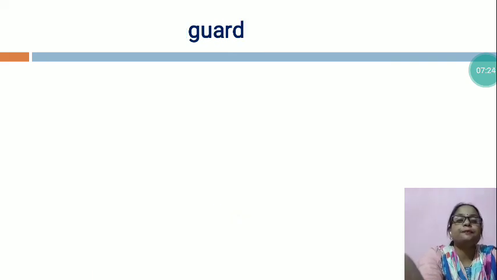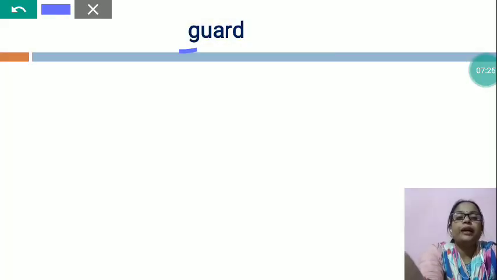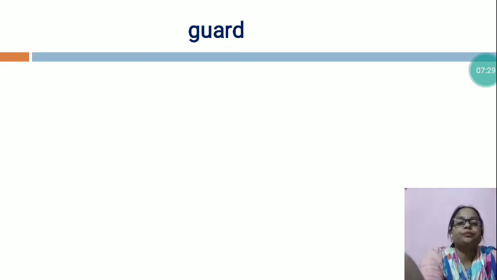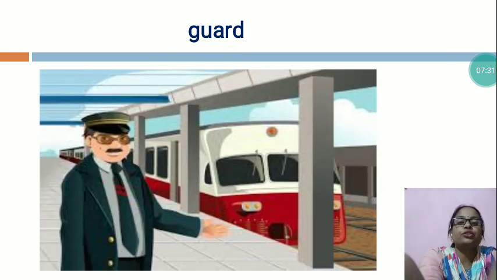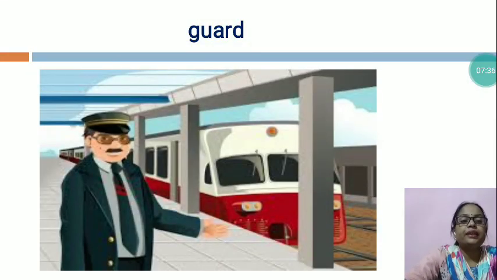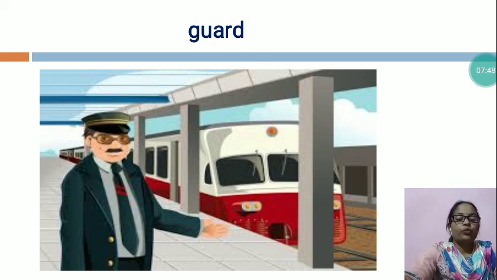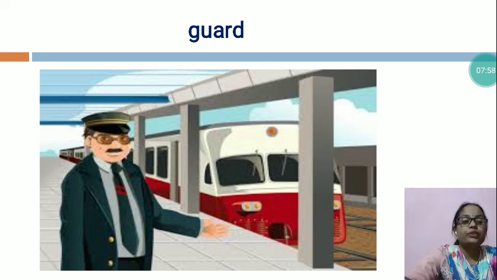Now, the next is guard. Now, I would like to show you the picture of a guard. This is the picture of a guard. You can say the railway guard. Yes, a guard can be seen in every train, either in the brake van or the train, which is also his working place. It is the goods guard who ensures the safe transport of the cargo on the train.